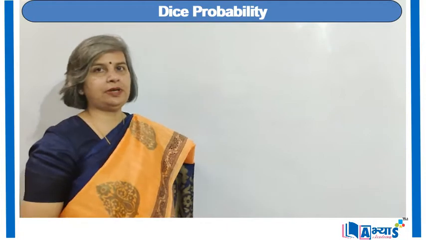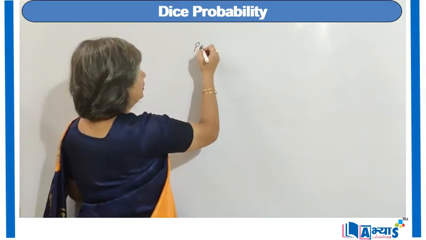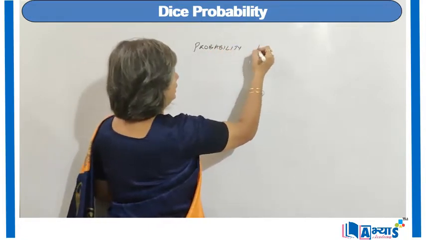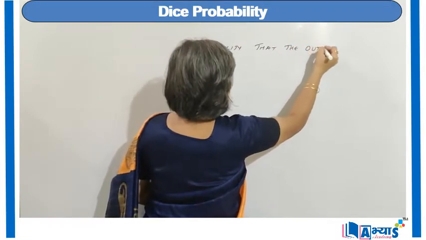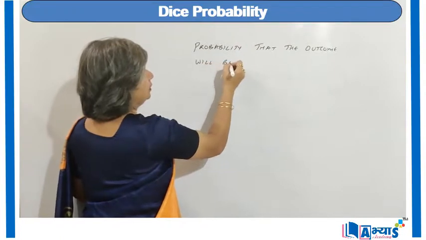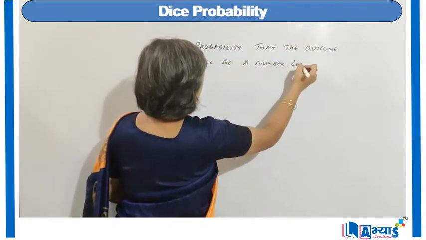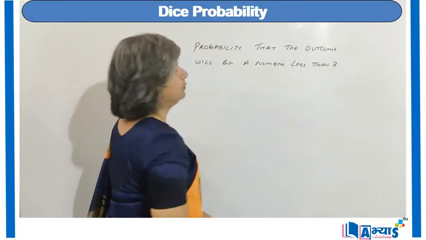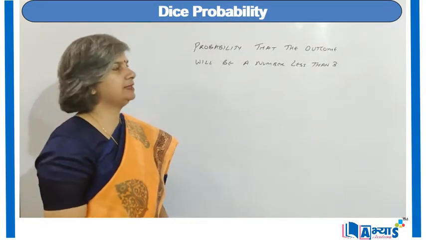So now let us try to apply the concept. Suppose we are trying to find the probability that the outcome will be a number less than 3.